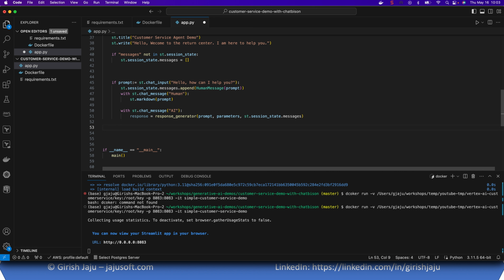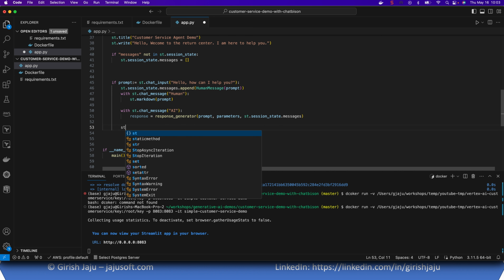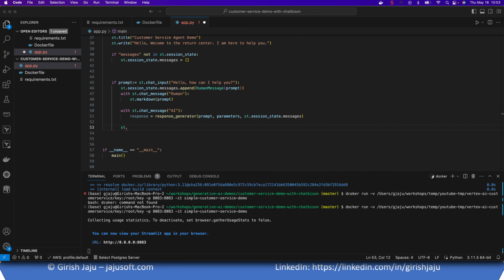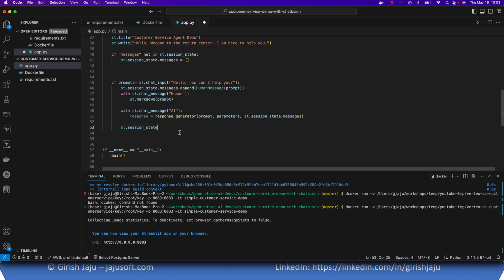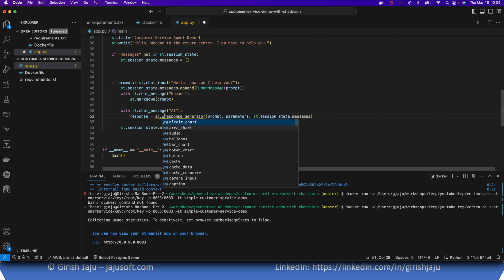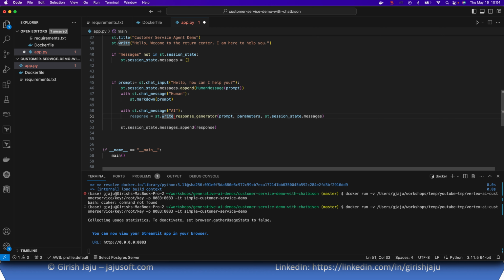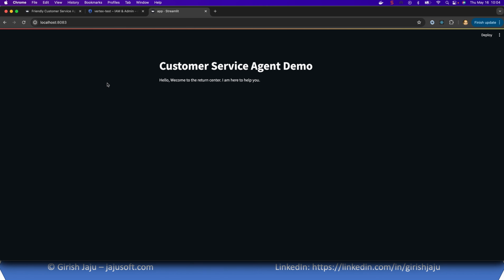Okay, so whatever came back from the LLM's response, we will store that in the same array so that we can display it. So let's say st.session_state.messages.append, and we will store a response. Now one thing is, this is a response generated, but we will actually have to write it on the page. So we'll just do st.write here, or actually write_stream, because I want it to show it like ChatGPT, like how it's actually writing it.